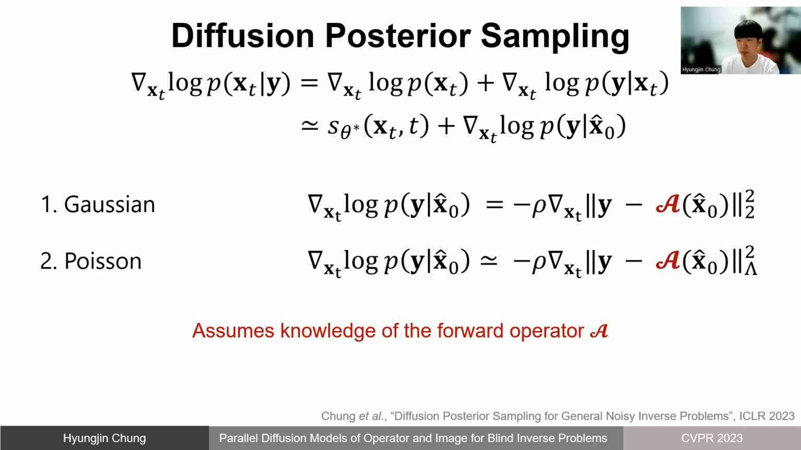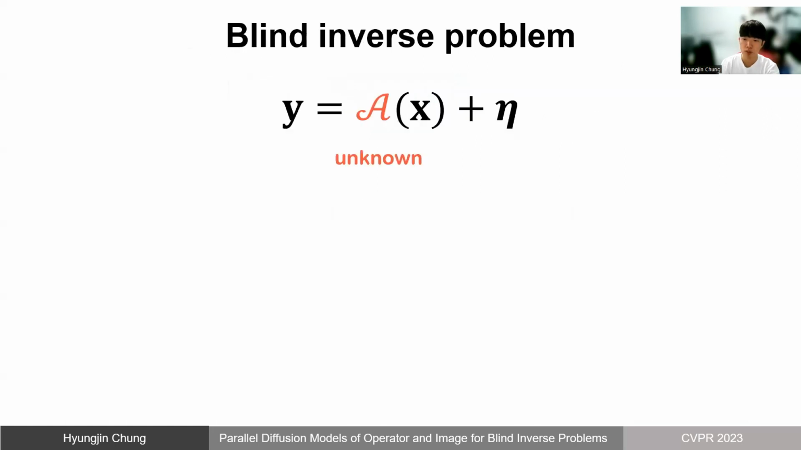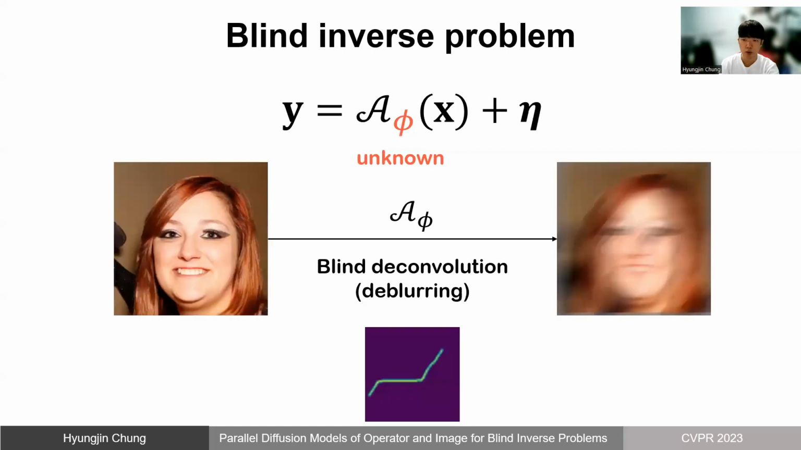However, coming back to the DPS formulation, we can see that the method assumes perfect knowledge of the forward operator A. What if we do not know the operator A, as in the blind inverse problem setting? Here, we consider the case where we know the functional form of the operator, but do not know the parameters to simplify our argument. A representative case would be blind deblurring, where we know that the measurement is generated by a convolution, but do not know which kernel generated the blur.